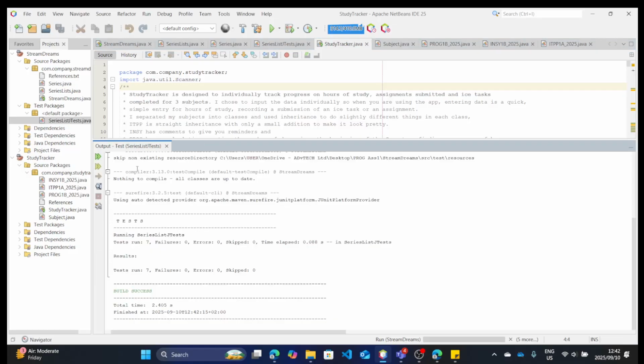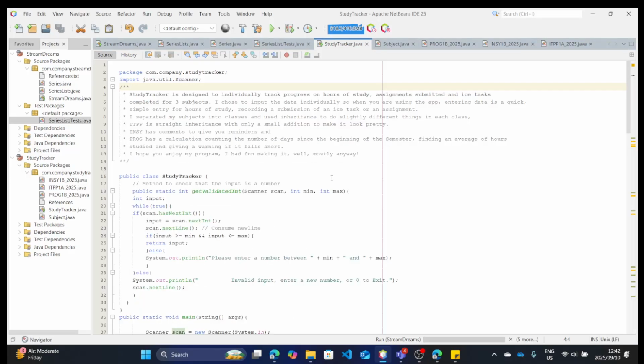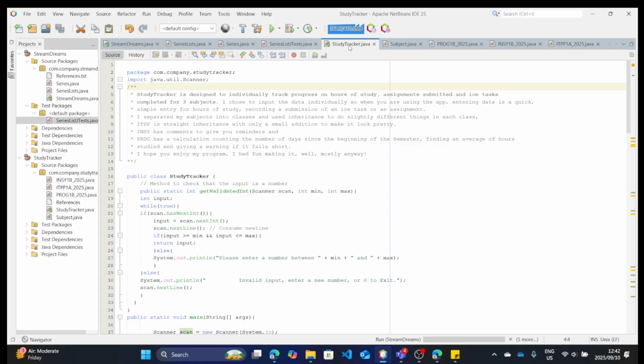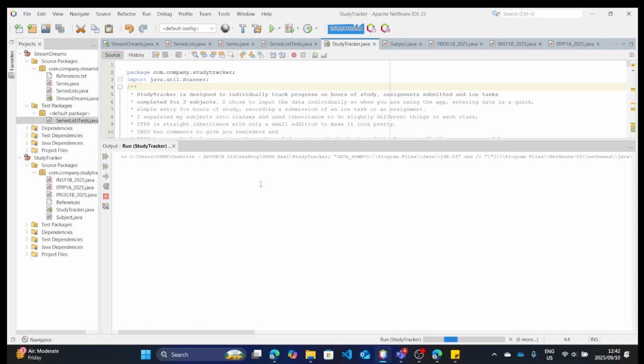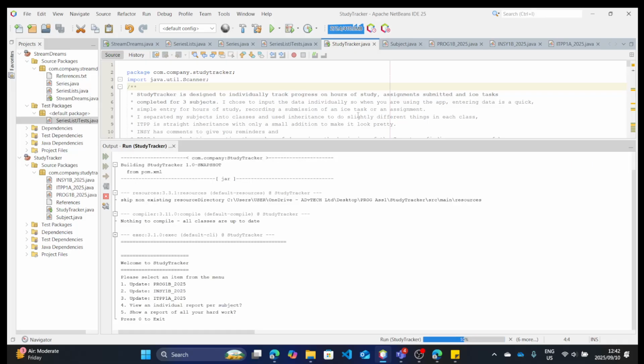StudyTracker was a small app that I designed. I found it quite challenging because I haven't done one before. So what this does is it tracks the number of hours that I am dedicating my life to in respect of studying and all of the achievements with assignments and UX tasks.